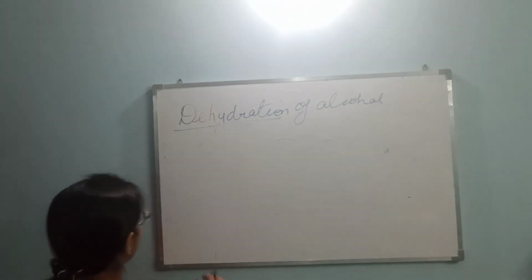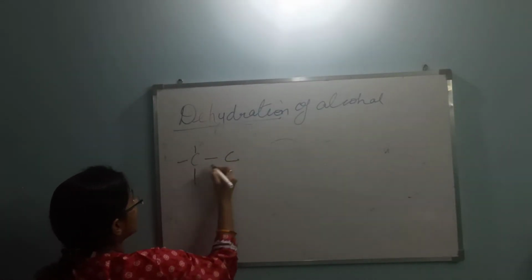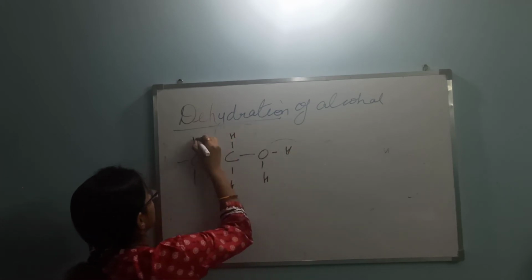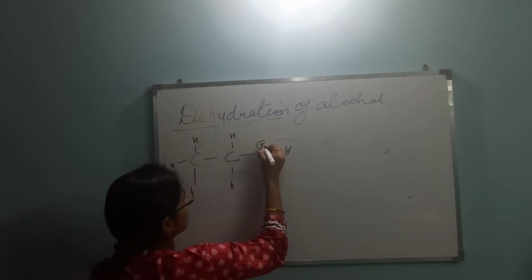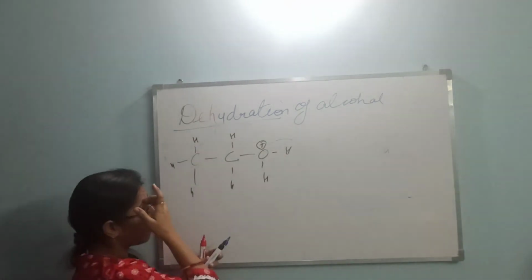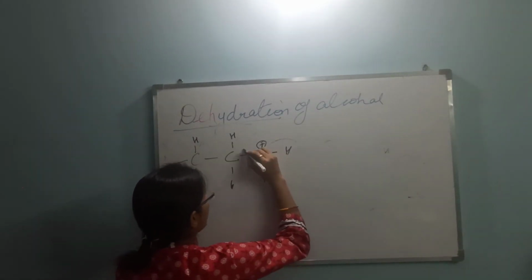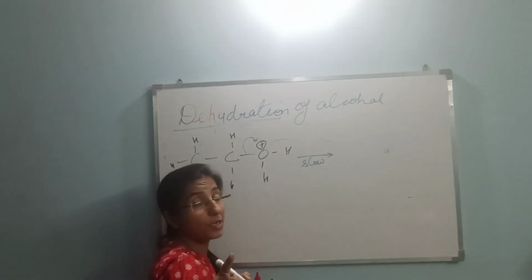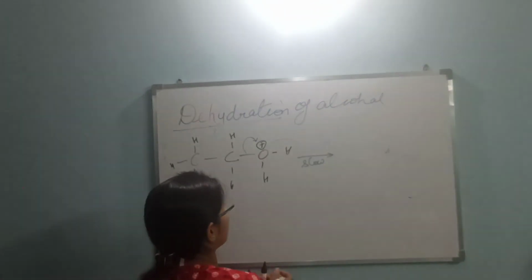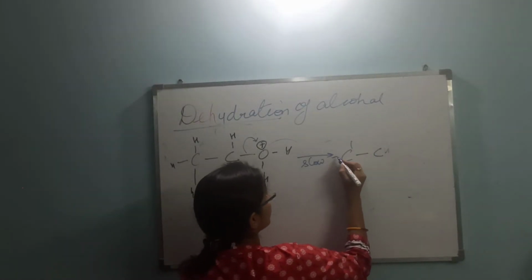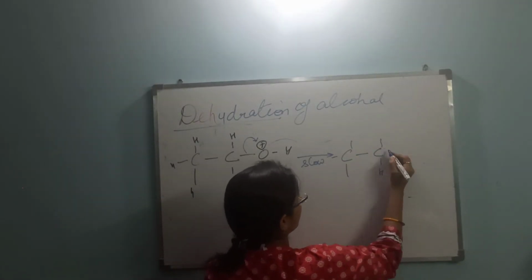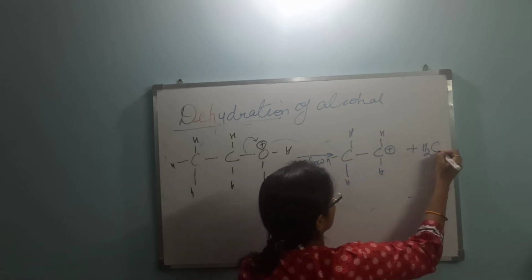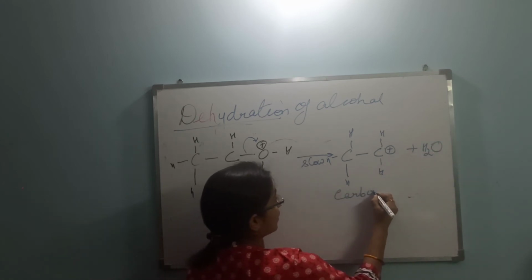See, in the second step, the protonated alcohol will lead to the formation of a water molecule. This is normally the slow step, and you already know about it, that the slow step is the rate determining step. In that case, there will be the formation of carbocation. Here, this is the carbocation.